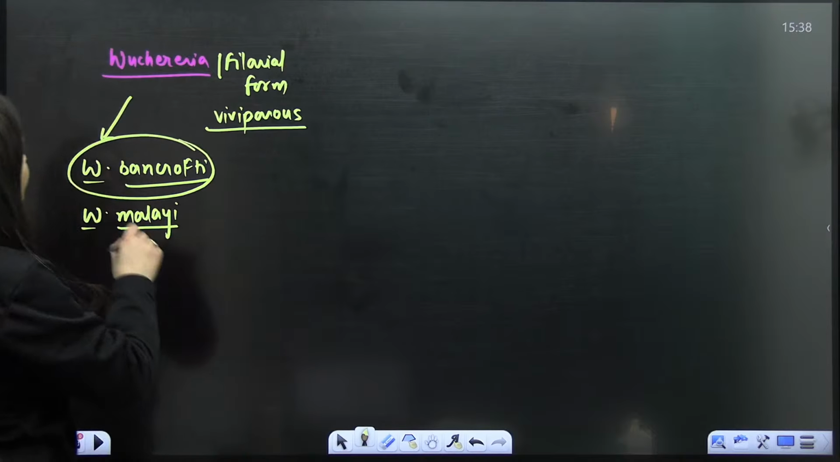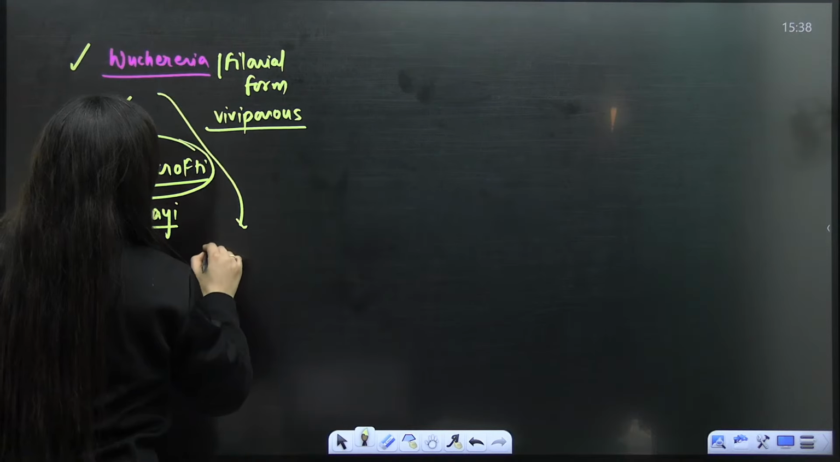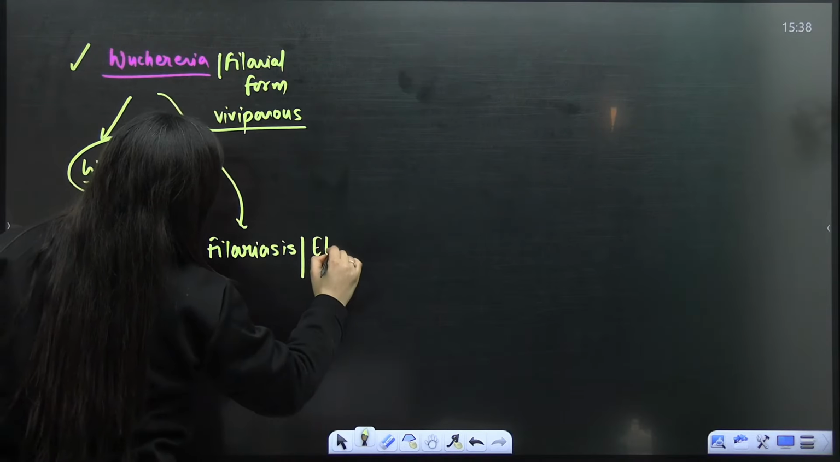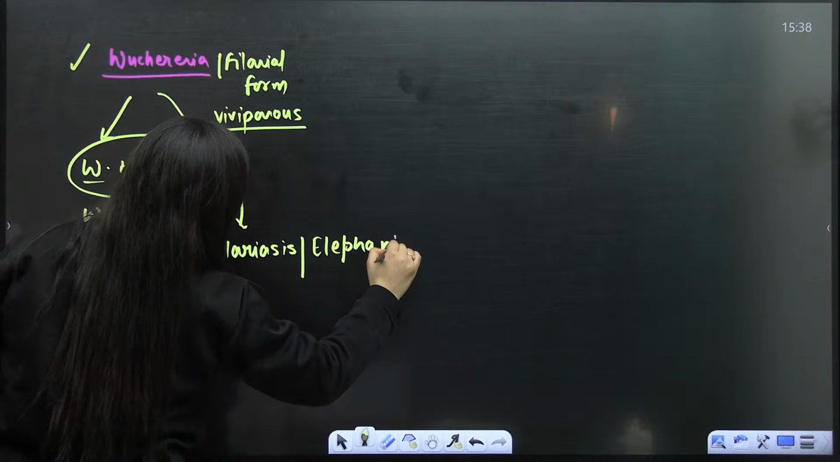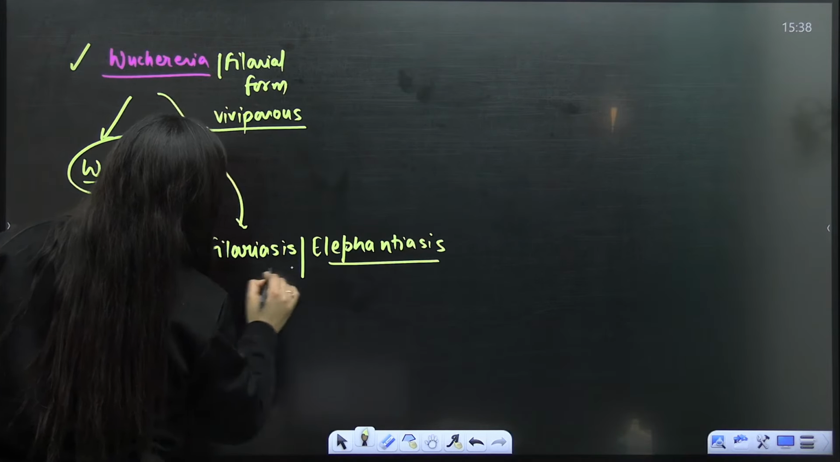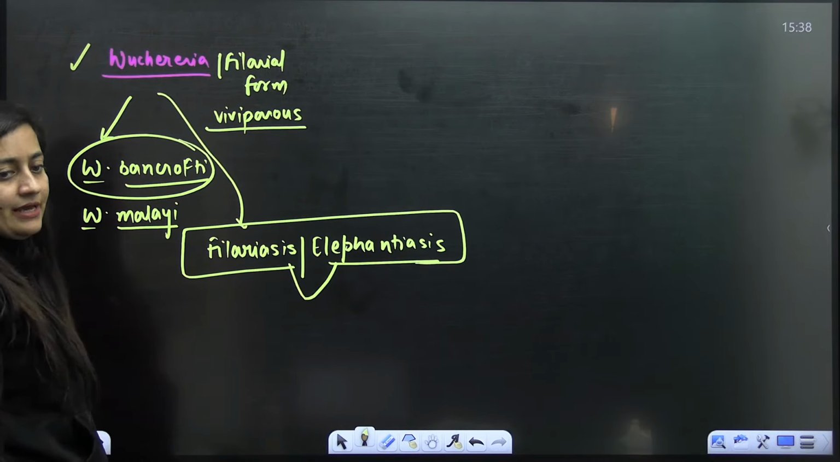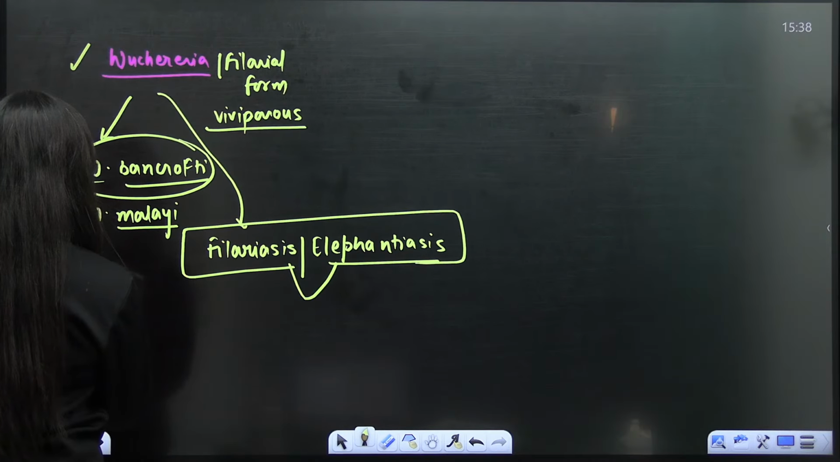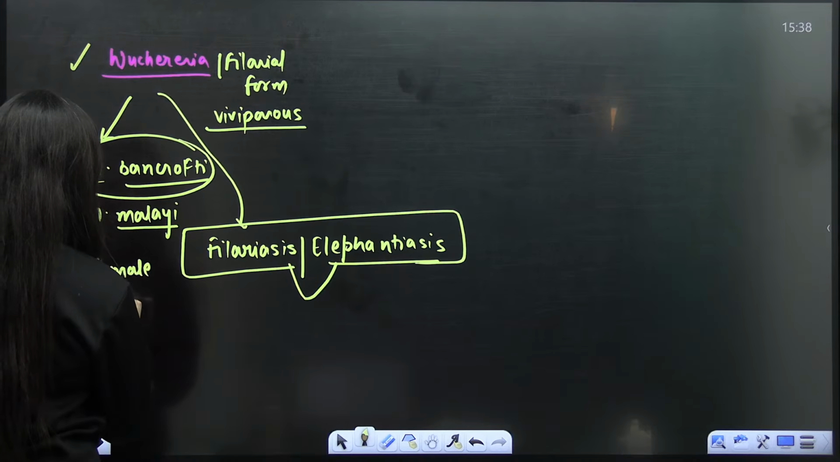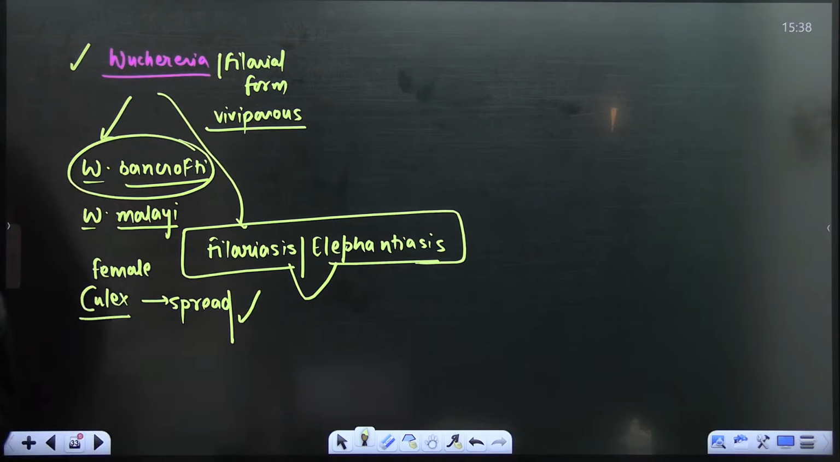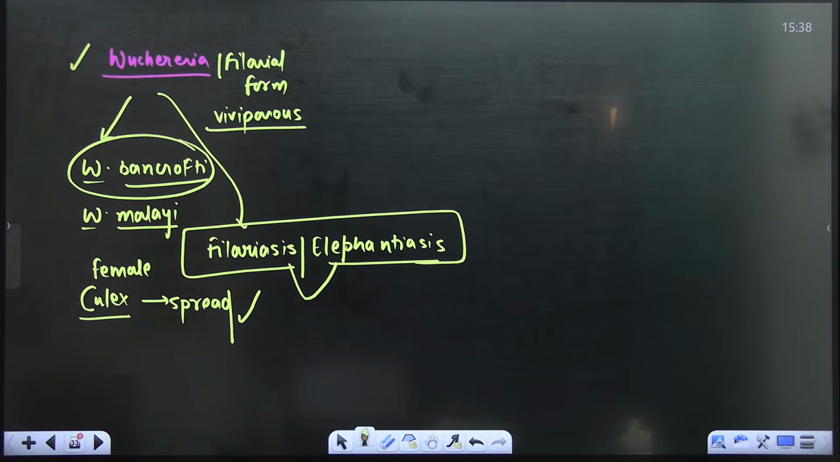This one causes filariasis, which is also known as elephantiasis. It causes blockage of the lymph vessels, and swelling will be there. Here the female Culex mosquito spreads it. That's the vector here. This is the information that you need to remember. Understood? Sure?